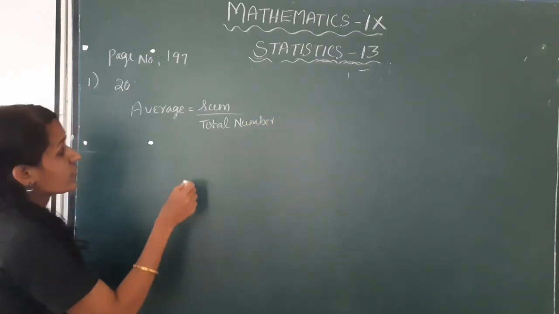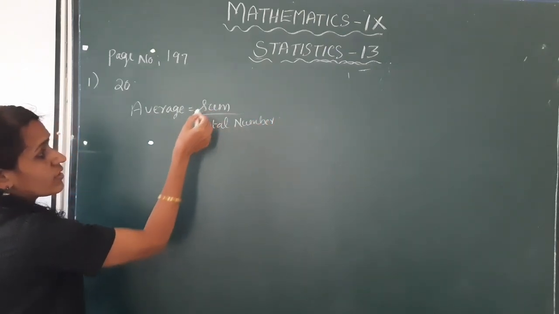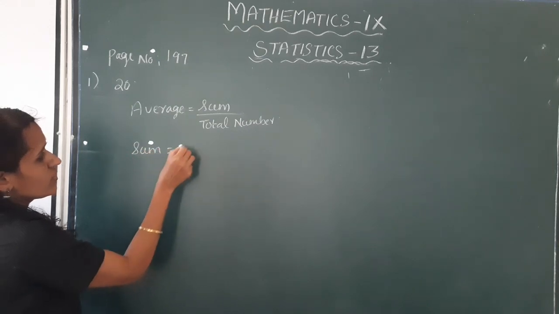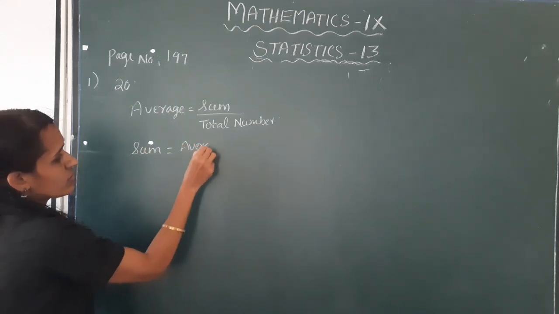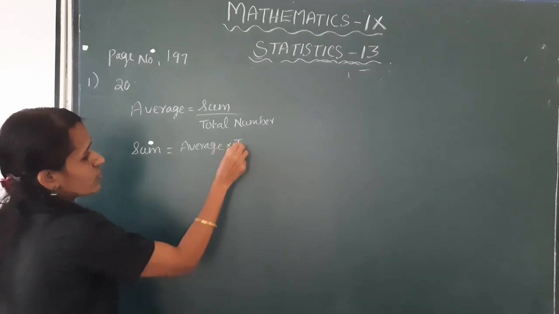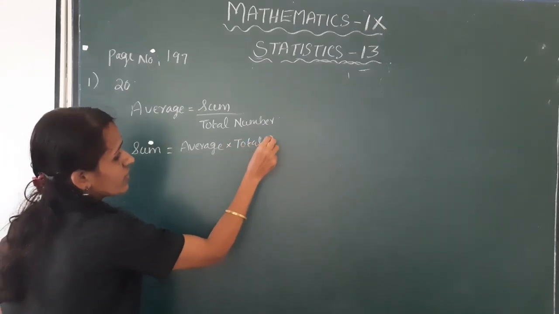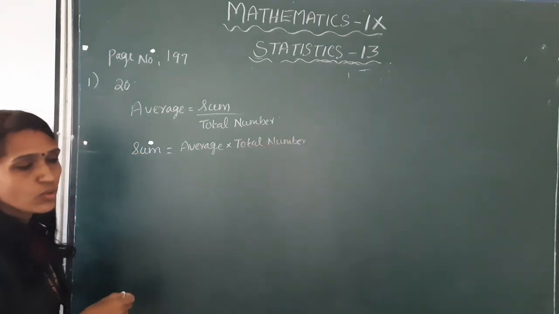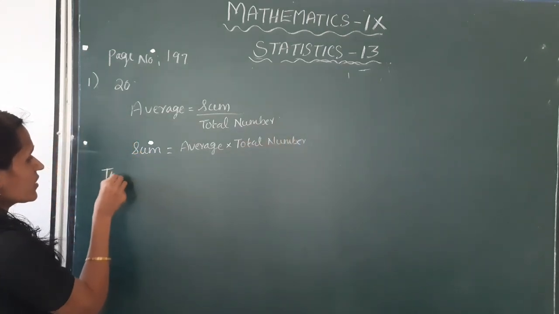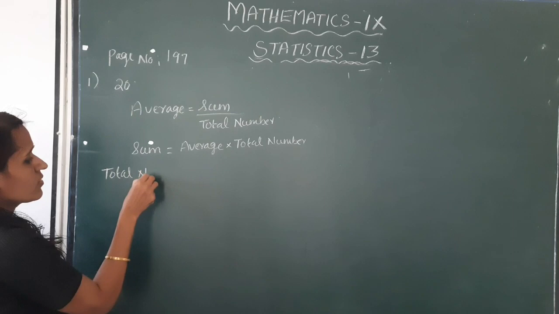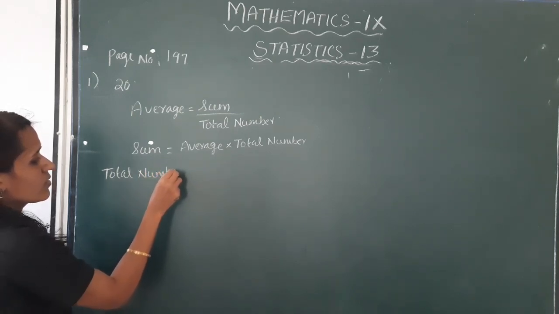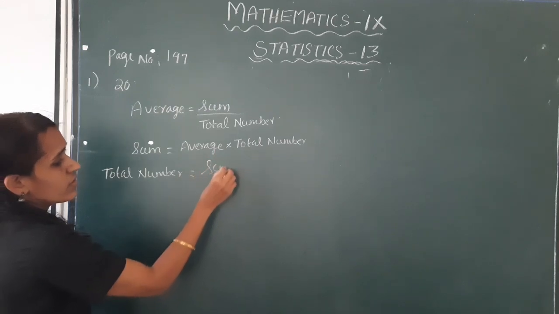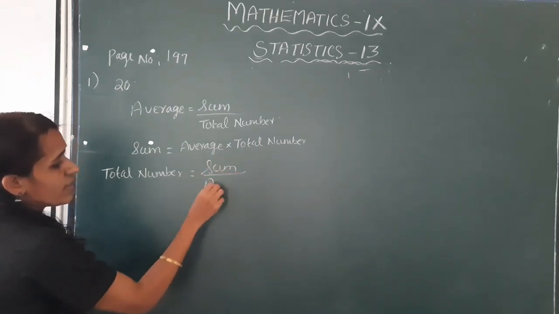The sum is equal to average into total number. Next, total number is equal to sum divided by average.